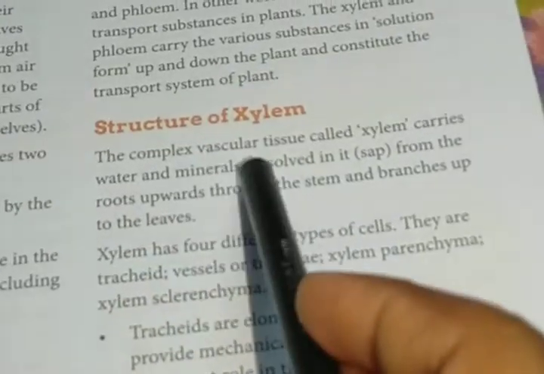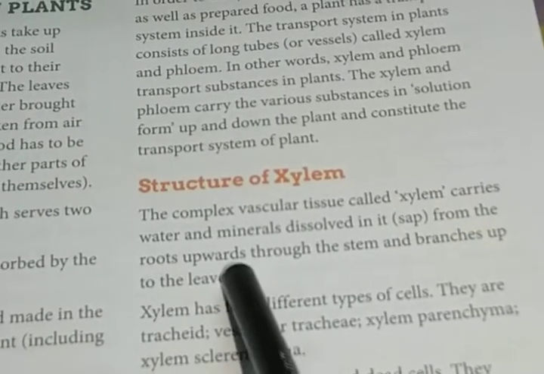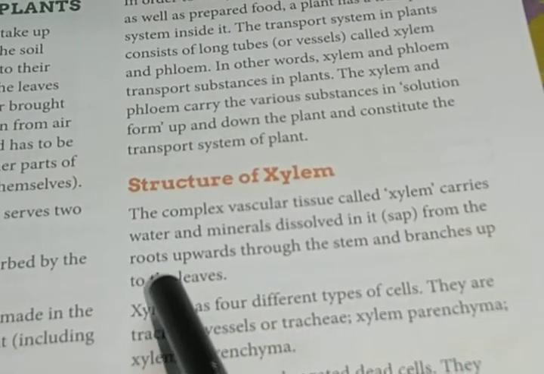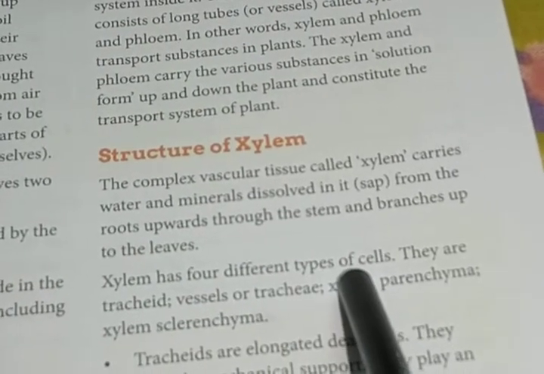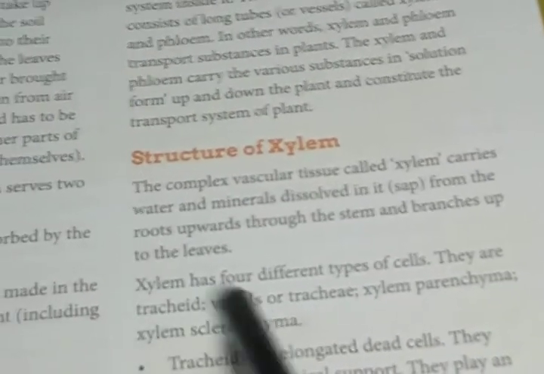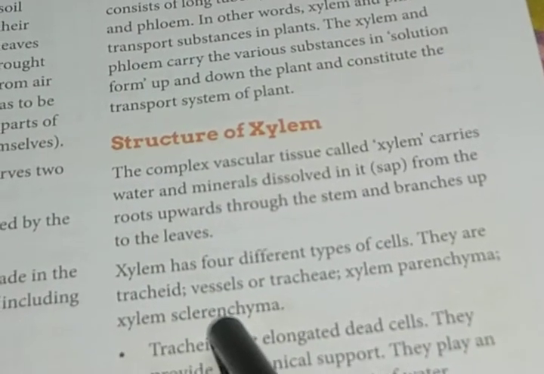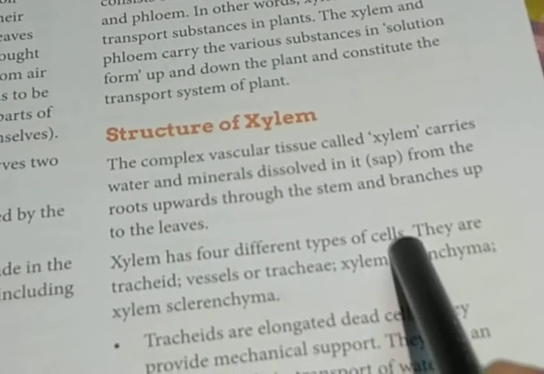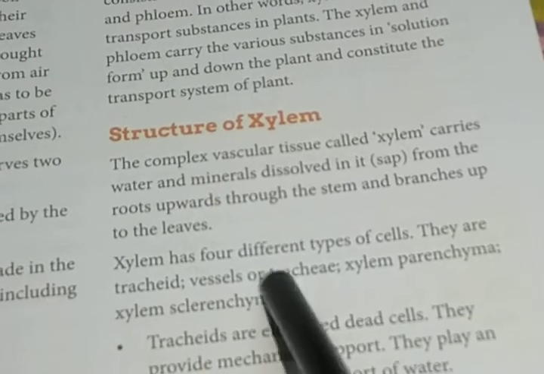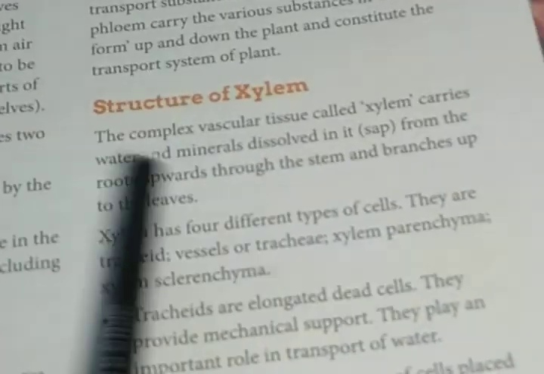The structure of xylem. The complex vascular tissue called xylem carries water and minerals dissolved in it from the root upwards through the stem and branches up to the leaves. Xylem has 4 different types of cells. They are tracheids, vessels or trachea, xylem parenchyma and xylem sclerenchyma.